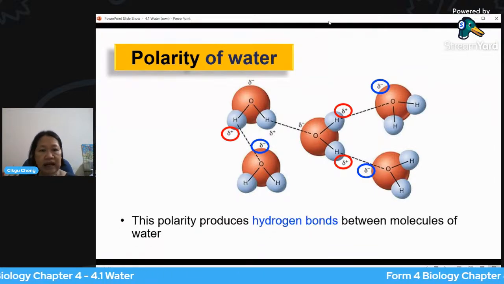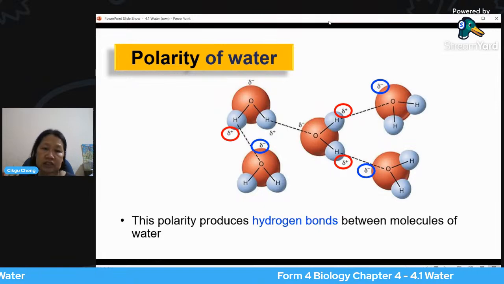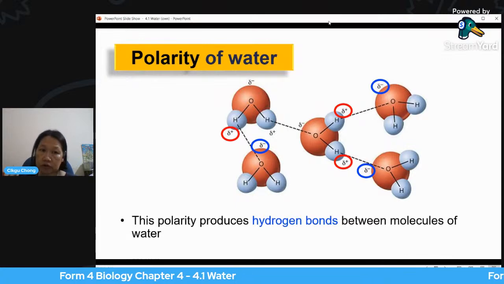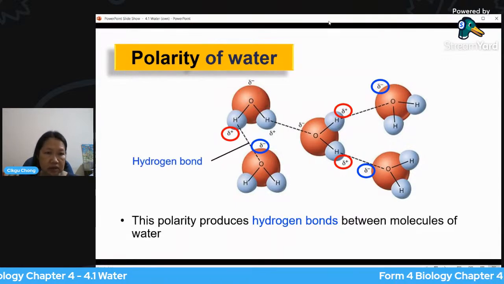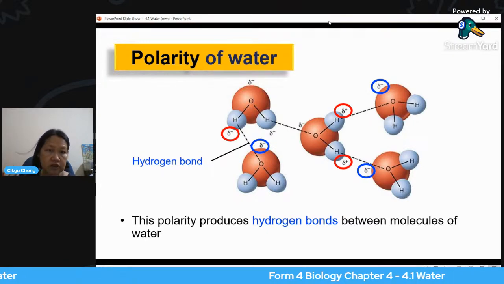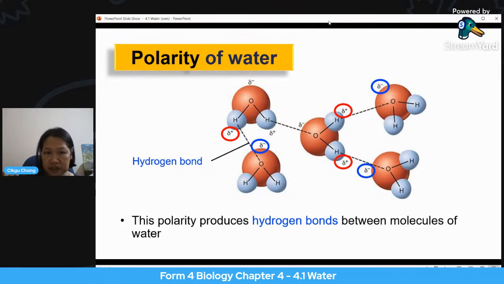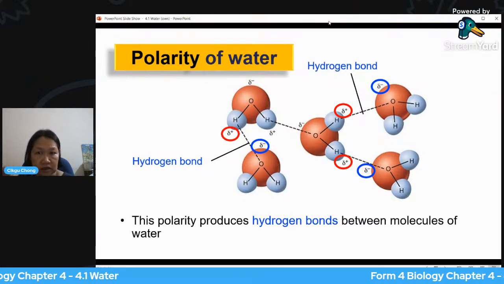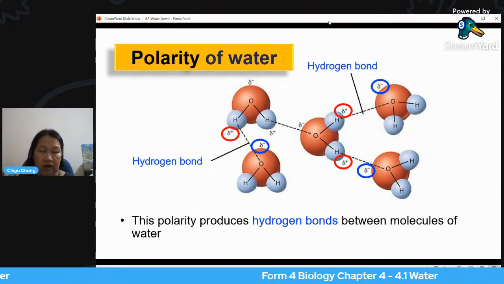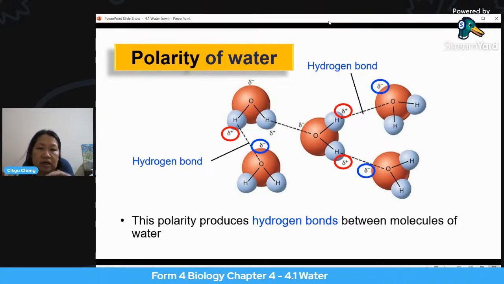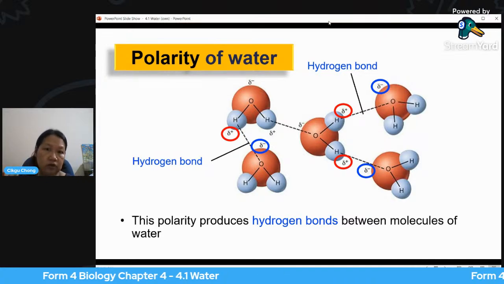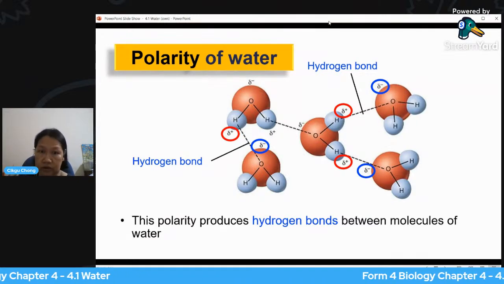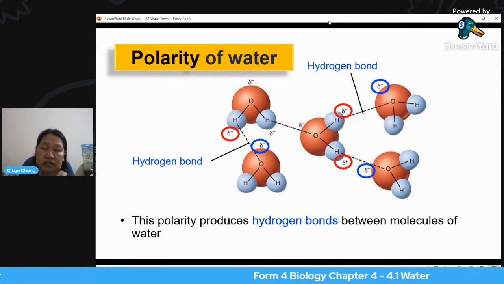So there exists a bond, an attractive force. That attraction is called hydrogen bonds between the molecules of water. The dotted line here shows an attraction. So the O will be attracted to the H. That is a hydrogen bond. And over here, the O of the water molecule on the right hand side will be attracted to the hydrogen part of the water molecule on the other molecule, not the same molecule. So you find there is an attraction, and that is a hydrogen bond.